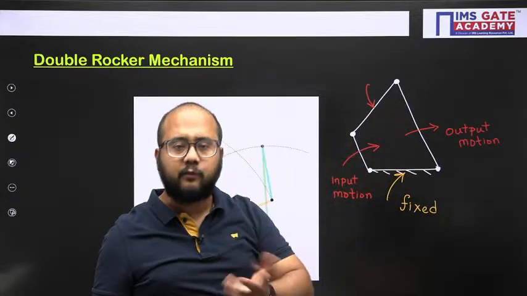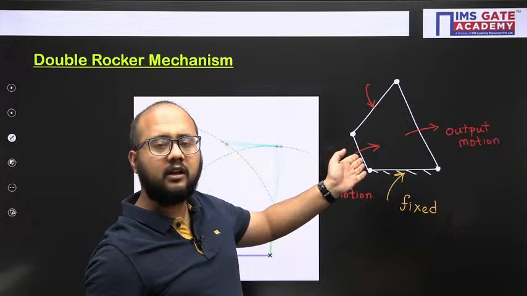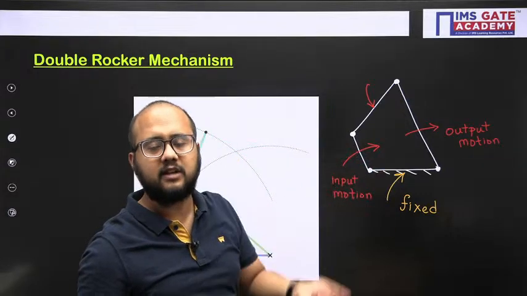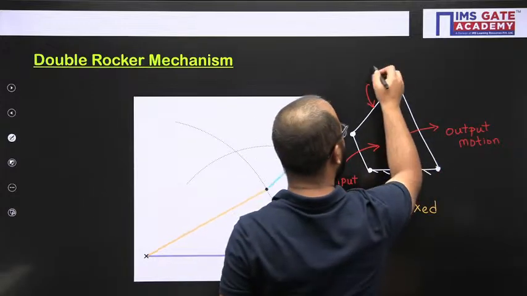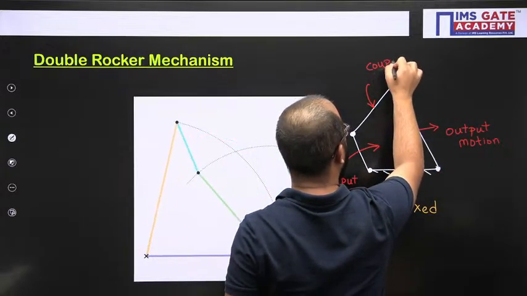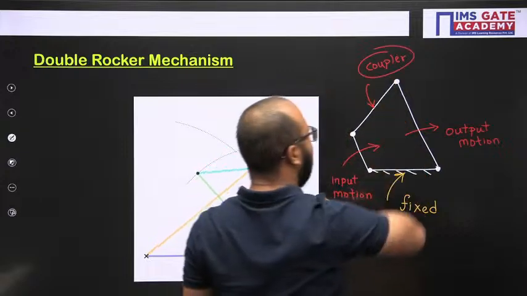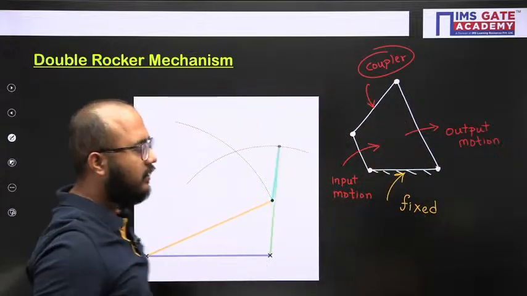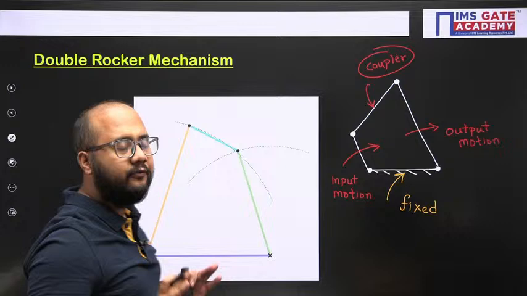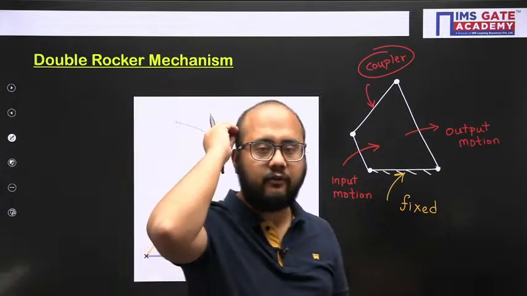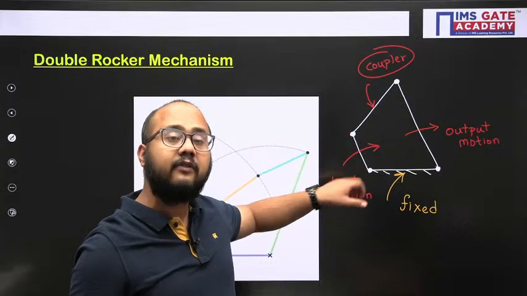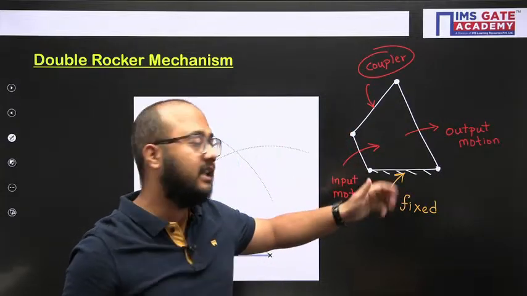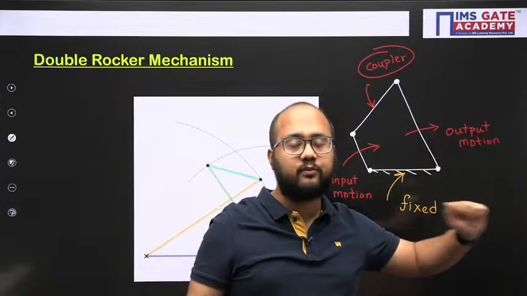Why is it called input and output? Because here we are giving the input motion, so that link becomes the input link, and here we are getting the output motion. The link between them is generally called the coupler, which is used simply for transmitting the motion. So whenever there is a 4-bar mechanism, you should have clarity that there will be a link where I provide input motion and a link where I get output motion.